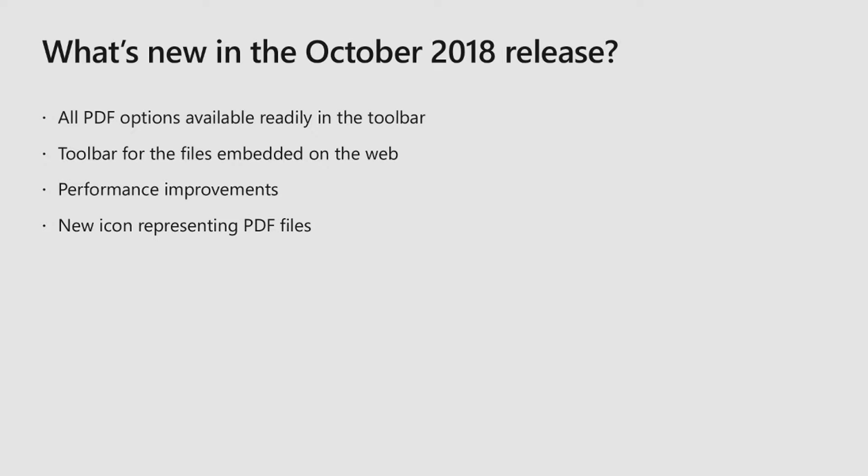You have a toolbar for PDF files that are embedded on the web as well. For example, your restaurant menus or your credit card statements that are embedded on a website, or even when you open Outlook.com in a browser and you have an email with a PDF attachment, the preview that we show is also handled by the browser, and we now have nice toolbar support for that. I'll show you that in a bit.